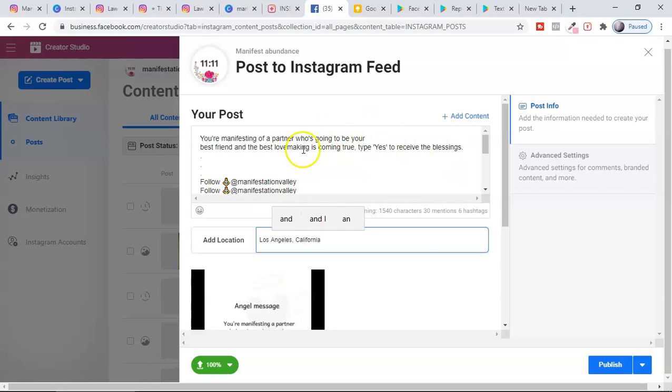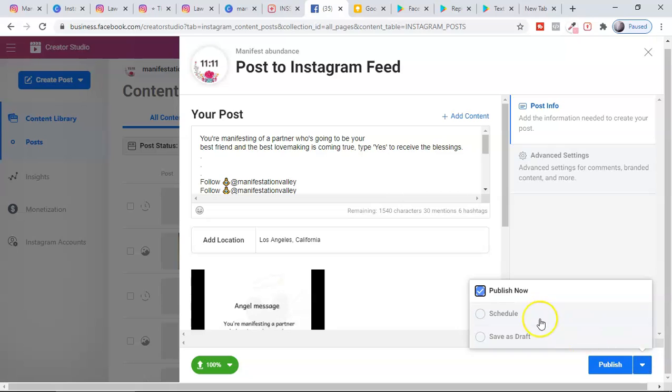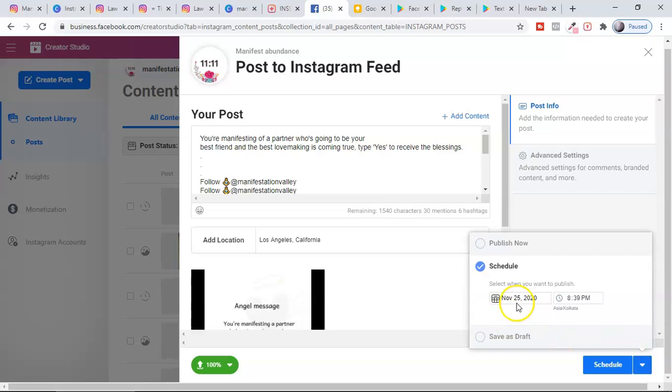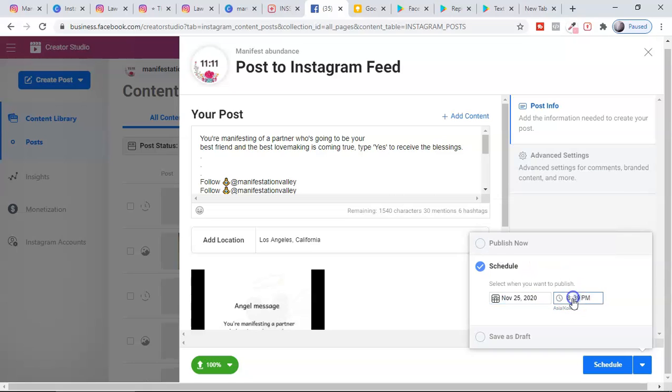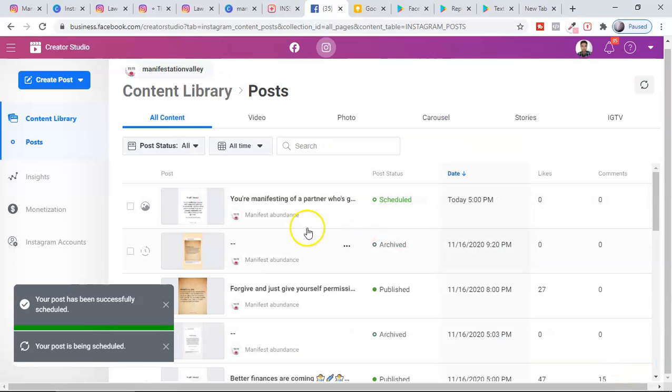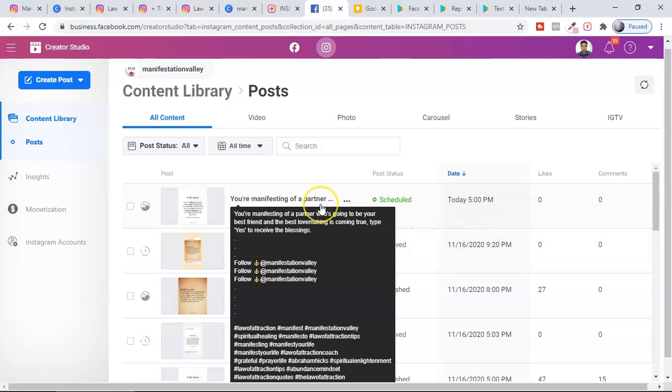And once you're done here, you can go and publish this, but you'll also get an option to schedule this one. So I want it to schedule today at 5 p.m. You should know what is the right time for you and which country you're targeting. I know this is the right time for me, so 5 p.m., and I'm going to say schedule here, and here you can see, guys, your post has been successfully scheduled. Then you can engage with your audience whenever they type yes and all.